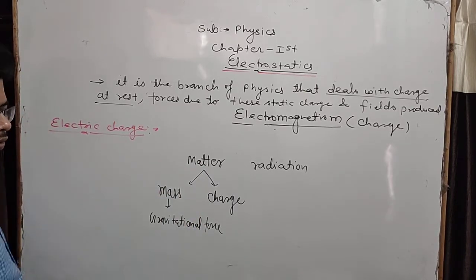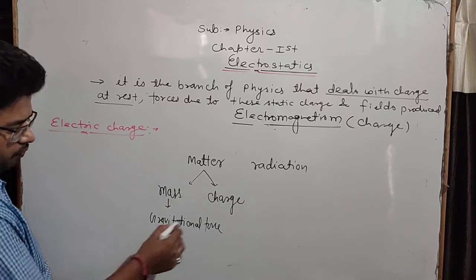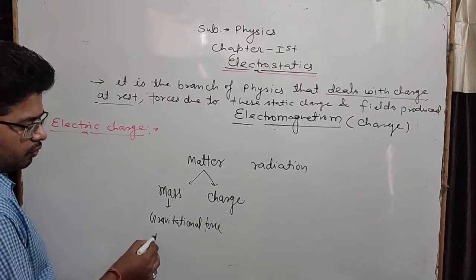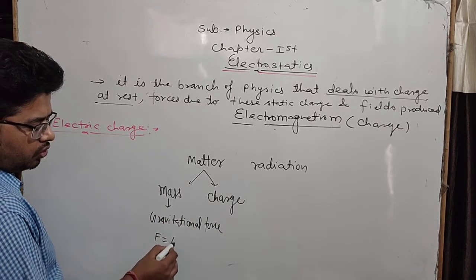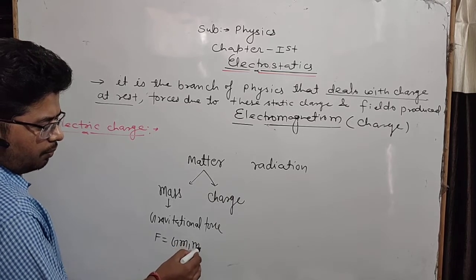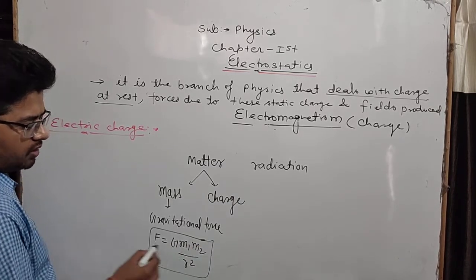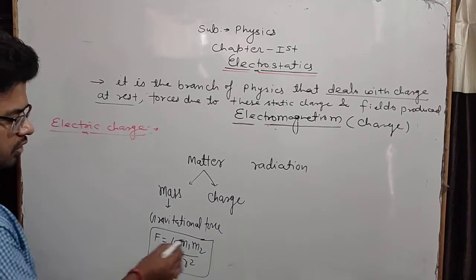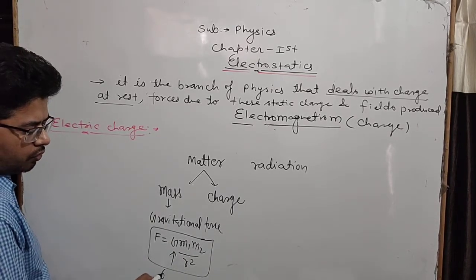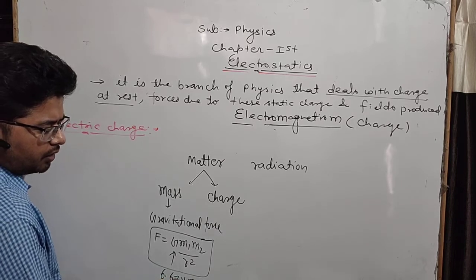Newton gave a lot of contribution to develop the expression for the gravitational force, that is F is equal to G m1 m2 upon r square. The force of attraction between two point masses is given by this expression, where G is the gravitational force constant, whose value is 6.67 into 10 to the power minus 11.